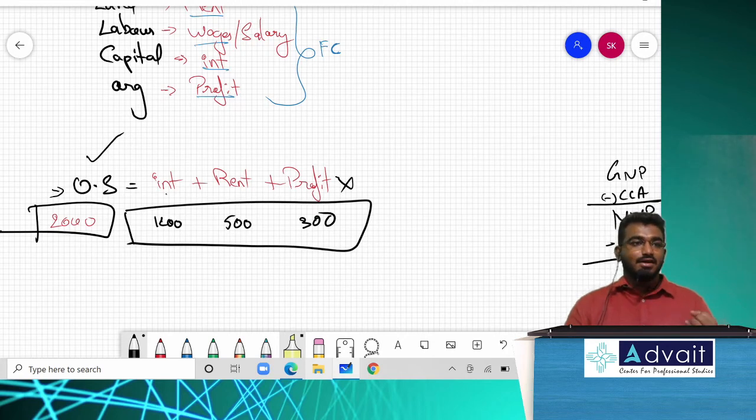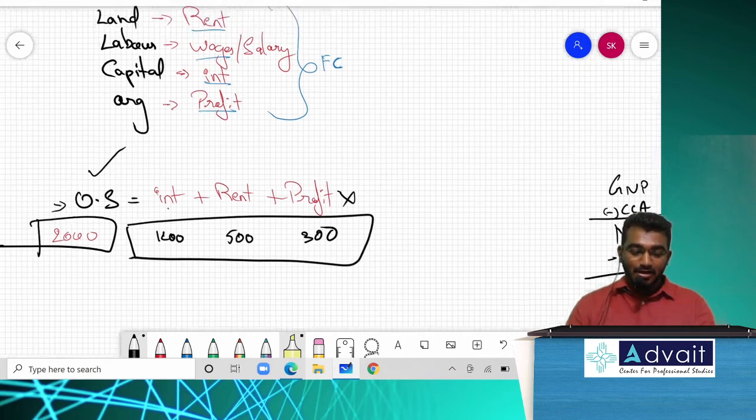Operating surplus is rent plus interest plus profit. So be careful when you are solving any of the problems. They will give you the information like this and they will confuse you. Do not take the same information twice. Acceptable? Any doubt? Let us continue further.